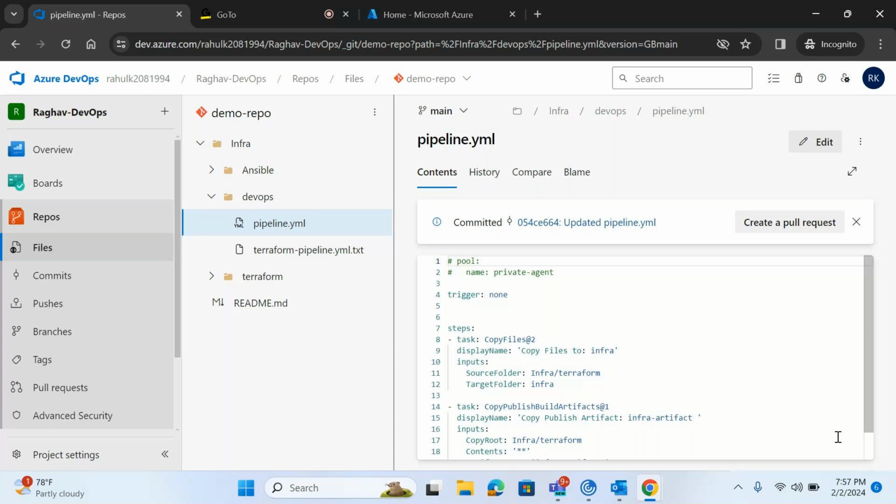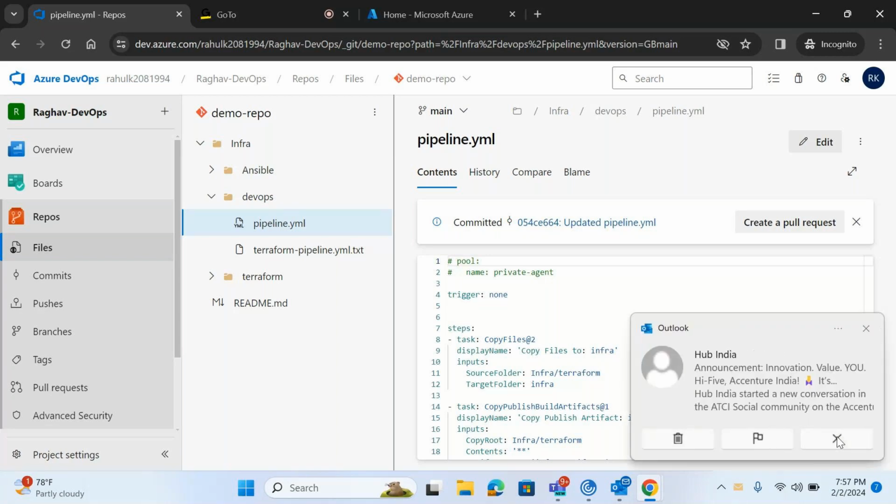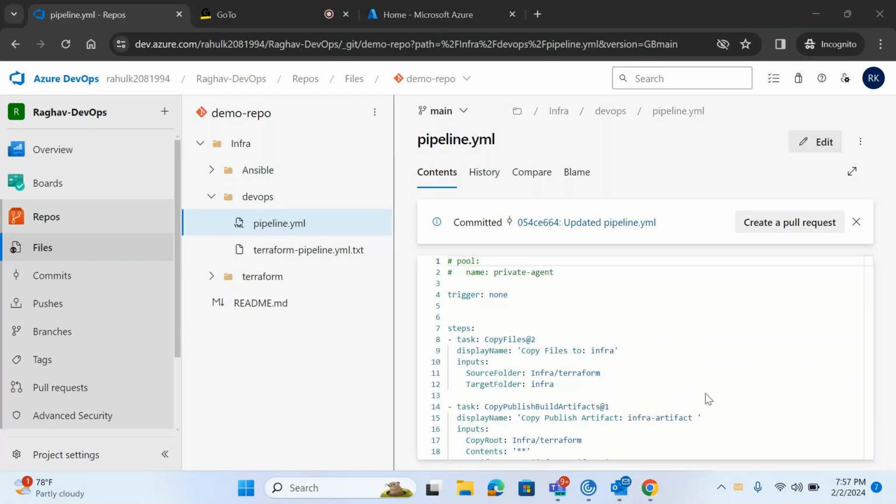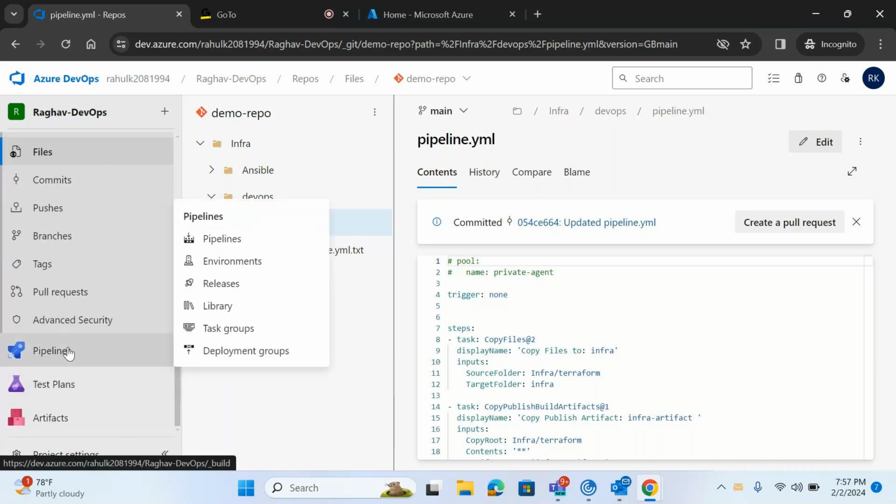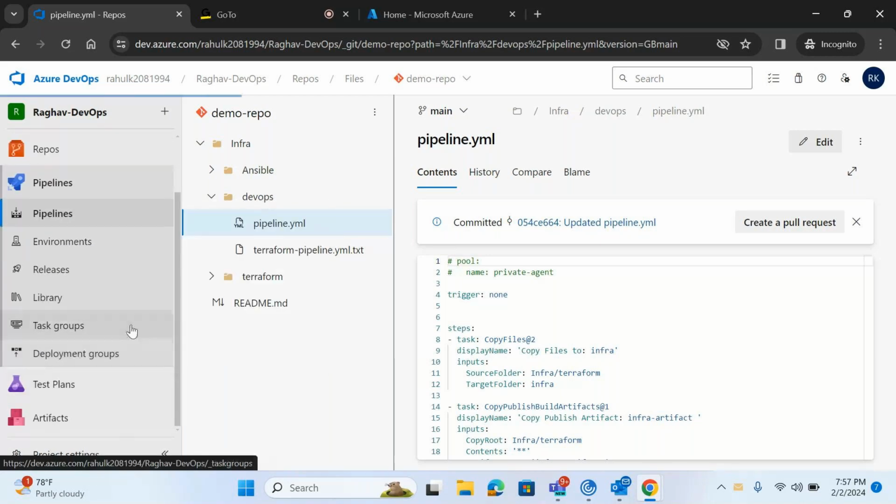Now we have two tasks, the same tasks you created in the classic editor pipeline. One is copying a file, which creates a local copy of your code, and then publishing it into the artifact. The same thing. What I'll do now is create a new pipeline, and that will be the YAML based pipeline because I have written YAML code, right?